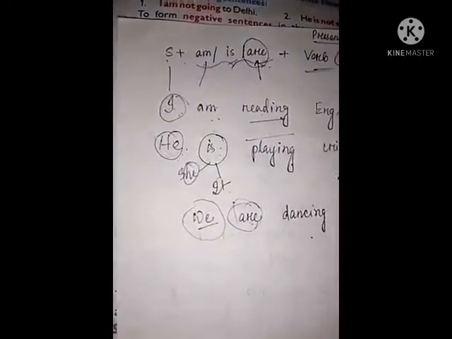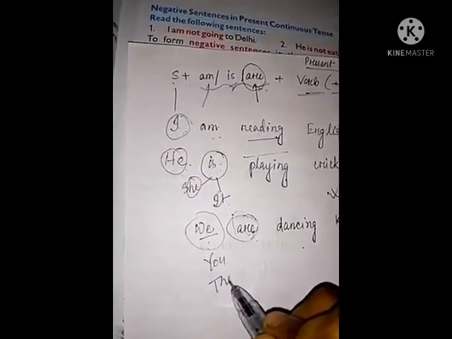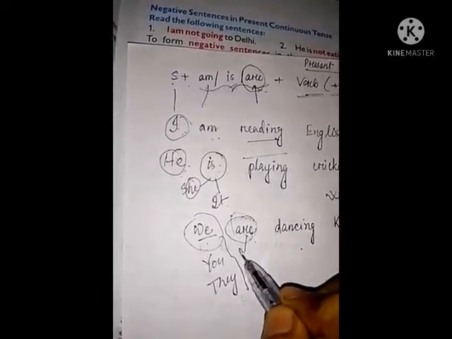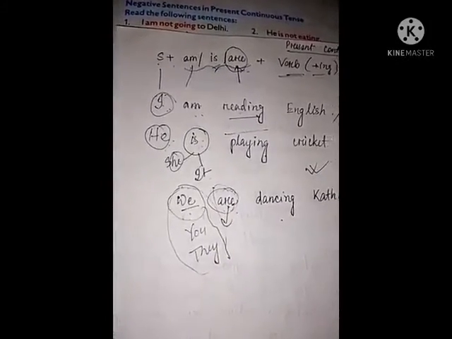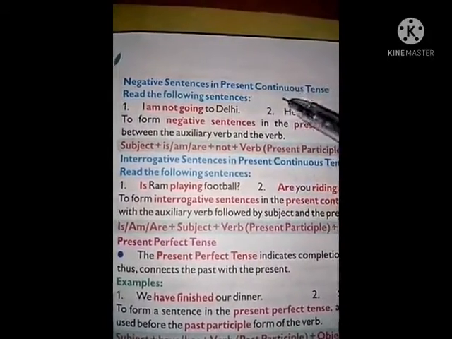The subjects which are plural, are is used with that subject. Okay? Like you, they, like that. So with these subjects are is used. Understand?